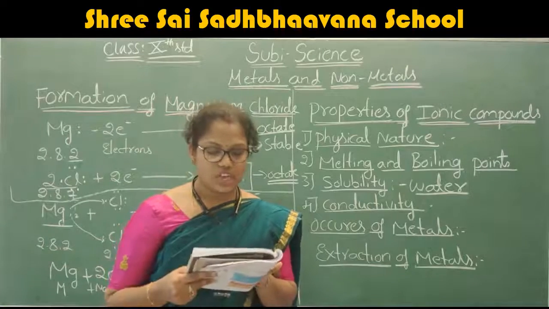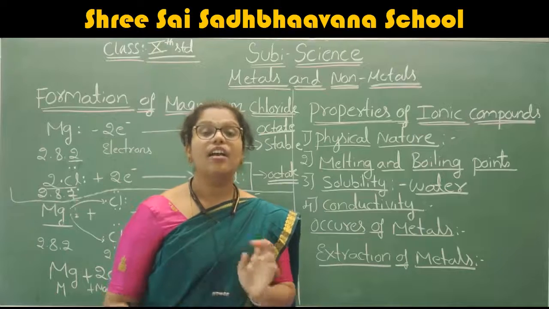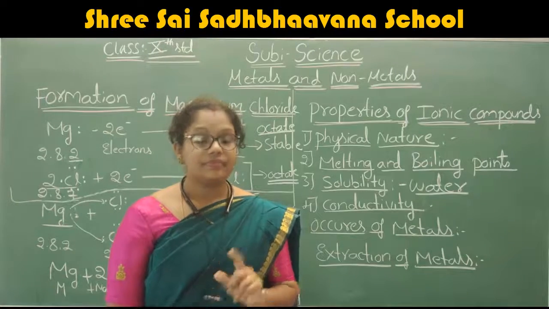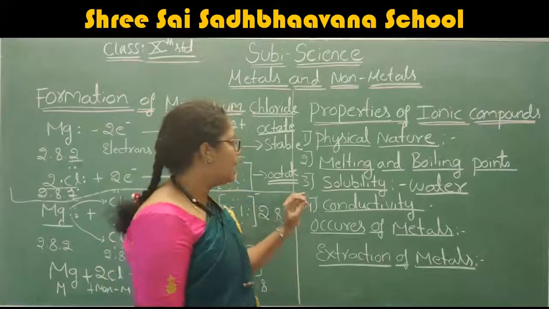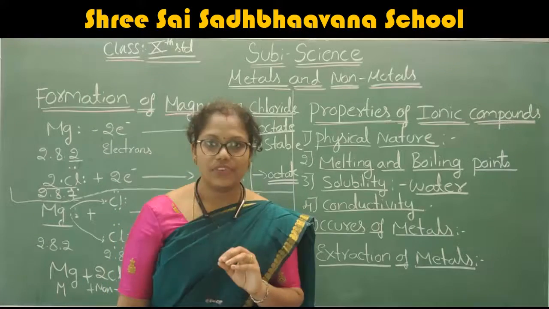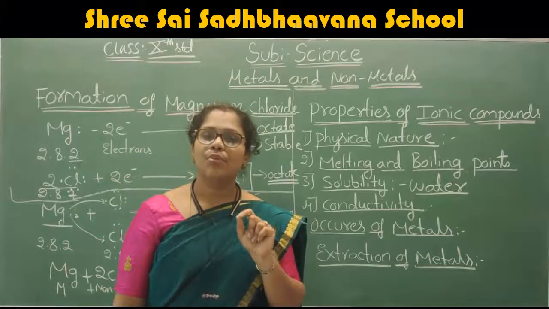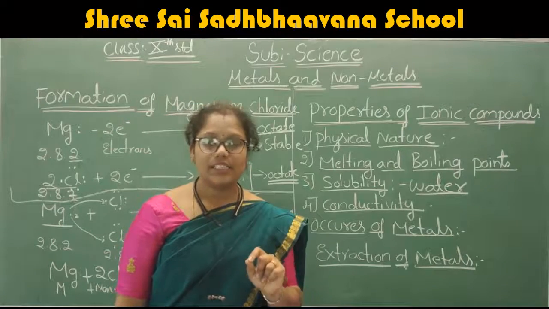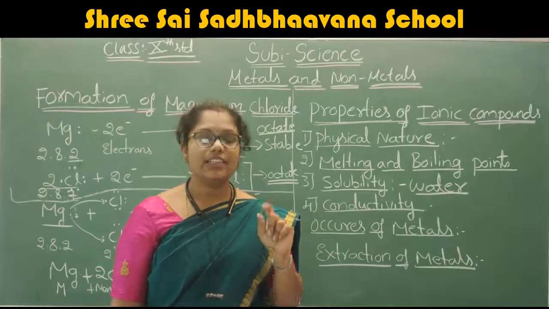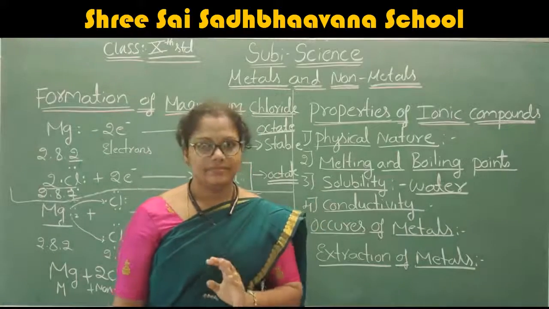Due to the presence of the charged particles, the ionic compounds conduct electricity in the molten state. Ionic compounds are good conductors of electricity, but only when they are in the molten state.